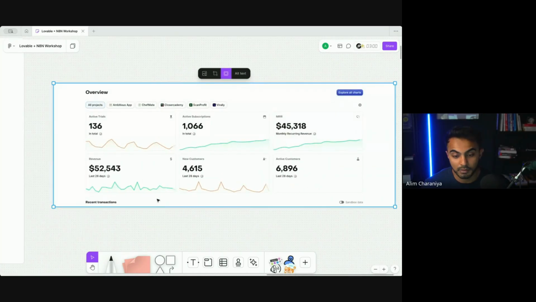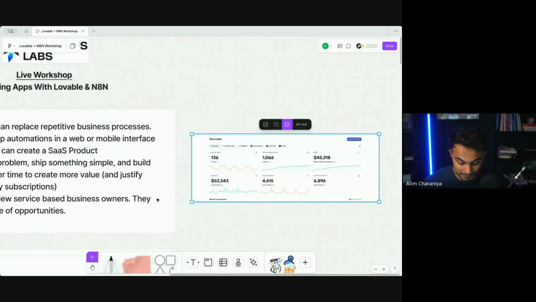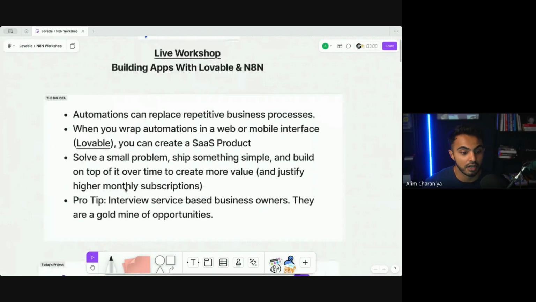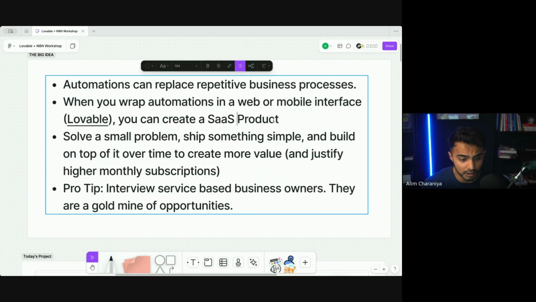I want to put my money where my mouth is and say, no, I am in love with Flutter. I just think the opportunity right now for those of you who don't know how to code and want to build web-based apps is really strong when you're working with Lovable. So cool. Let's keep moving.